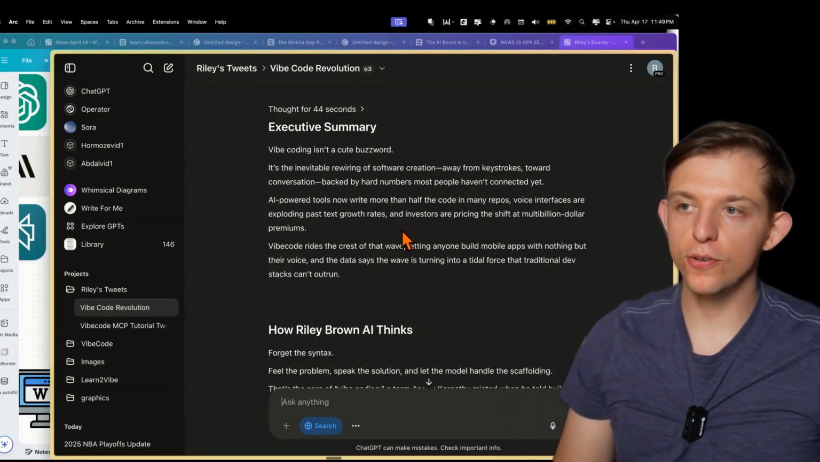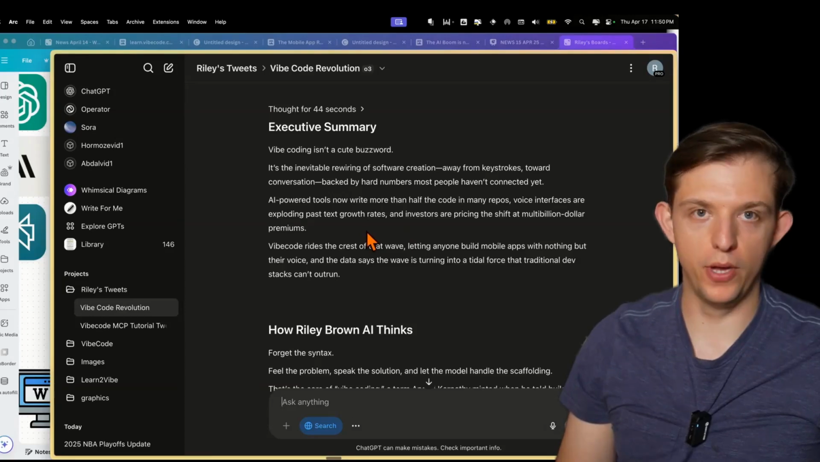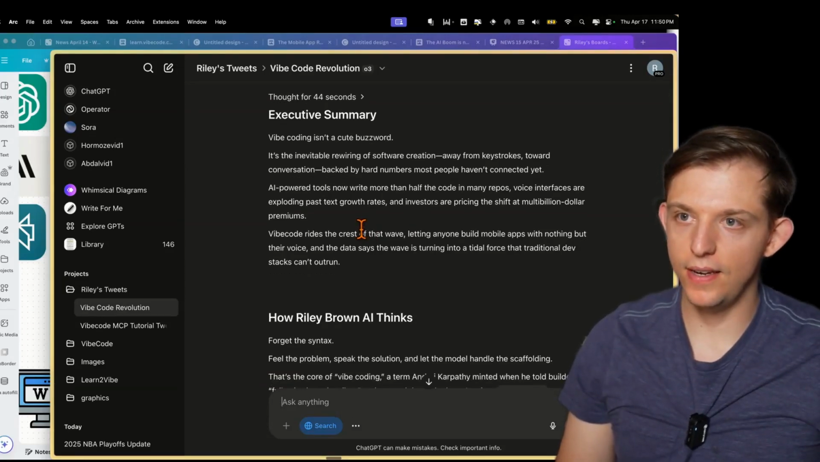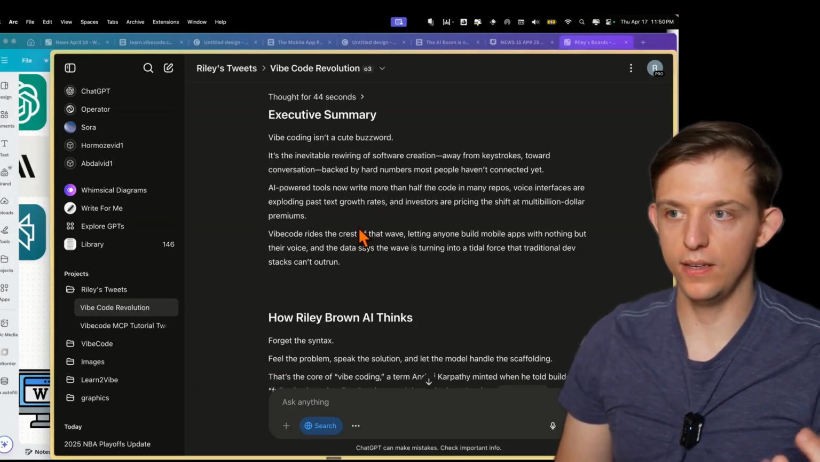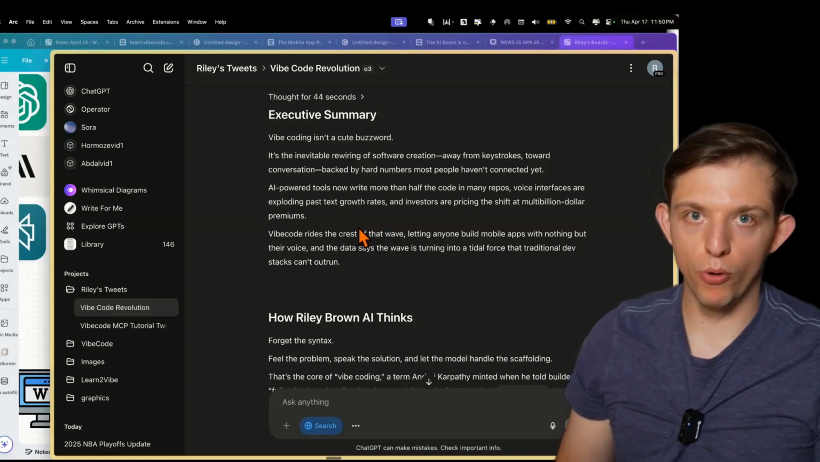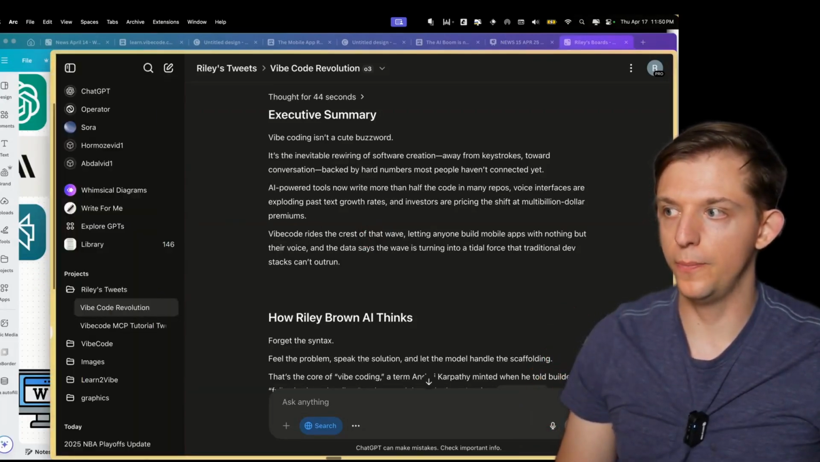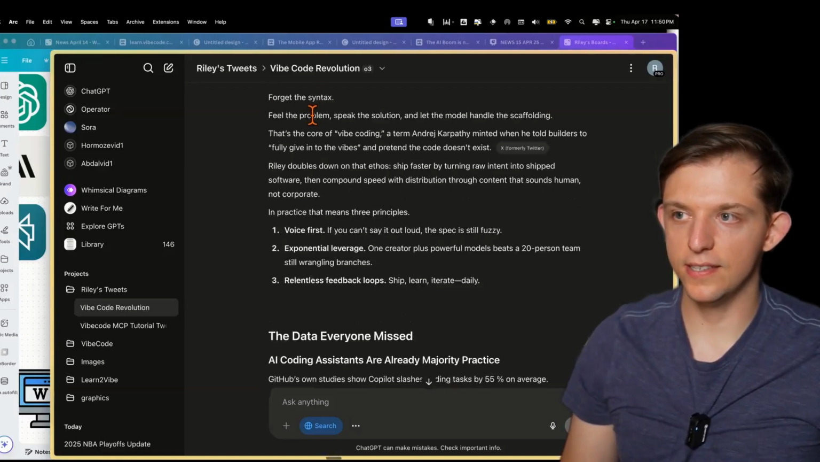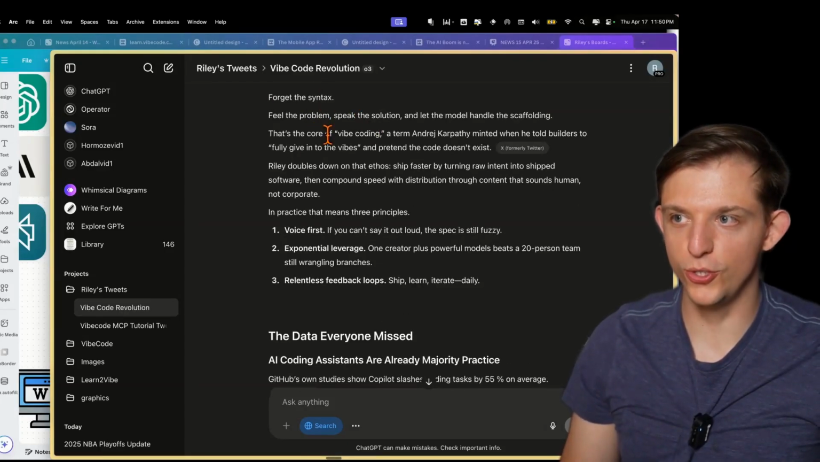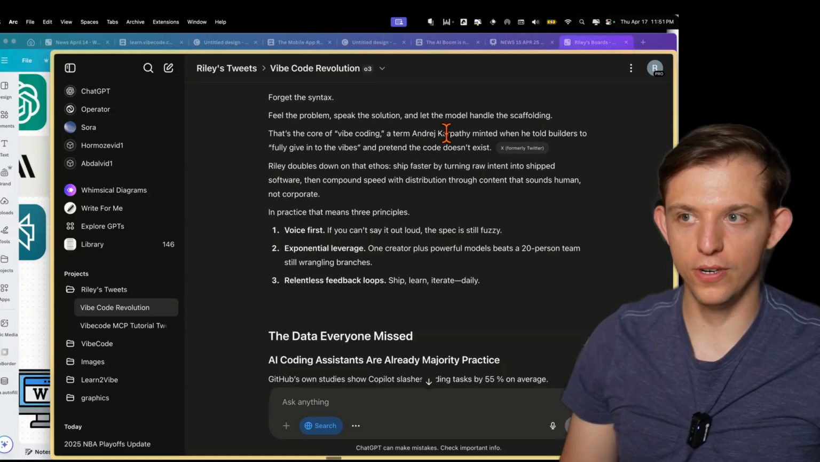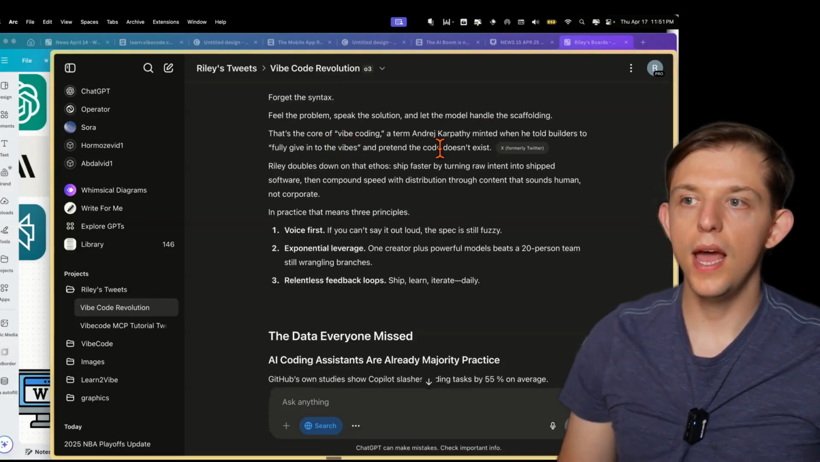And then it also searched the internet on what vibe coding is. And then it used the project that we were in to create the proper tone based on our instructions and the files that we uploaded. Forget the syntax. Feel the problem. Speak the solution. That's core. The term that Andrej Karpathy minted when he told builders to fully give into the vibes and to pretend the